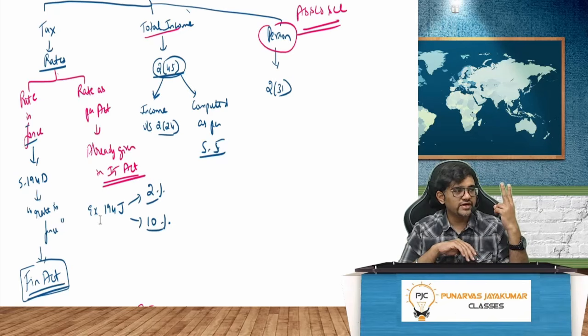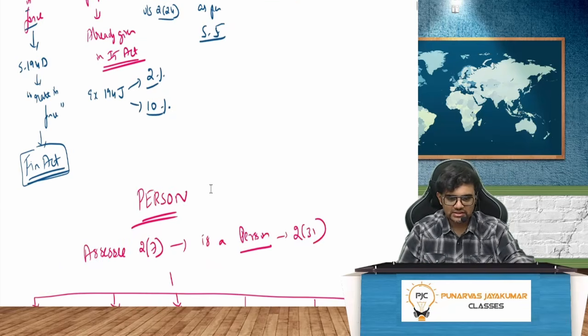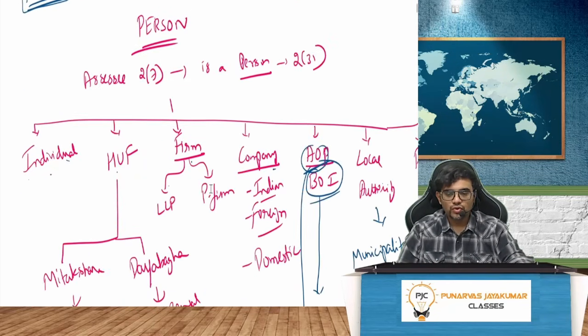So there are two things, my dear friends. One is rates given in the Act, and one more is rates in force. Are you with me? Everybody with me? So you should see in the wordings what they have given, 194D or 194J. 194D is Finance Act, 194J is 2%, 10% as the case may be. Very, very simple, guys. Now, that is all there is to it. Moving on.